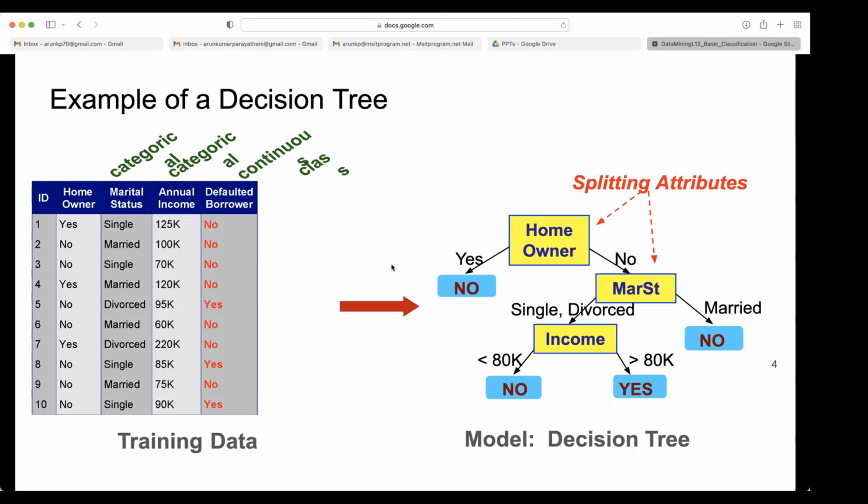Only 2, yes and no. So it will be split into 2 parts: homeowner yes and homeowner no. If you take homeowner yes, we check whether there are different classes. How many yes are there for homeowner out of 10? 3. For those 3, what are the classes? The last column is the class. All 3 have no.